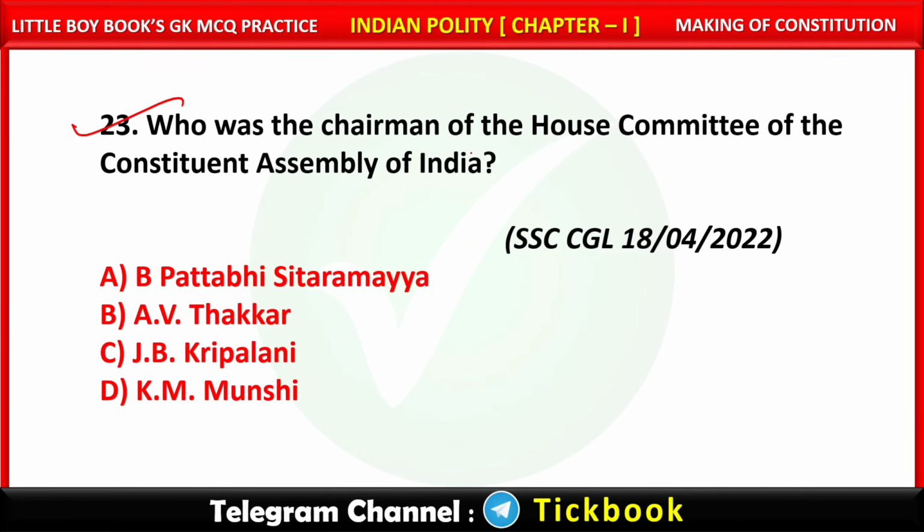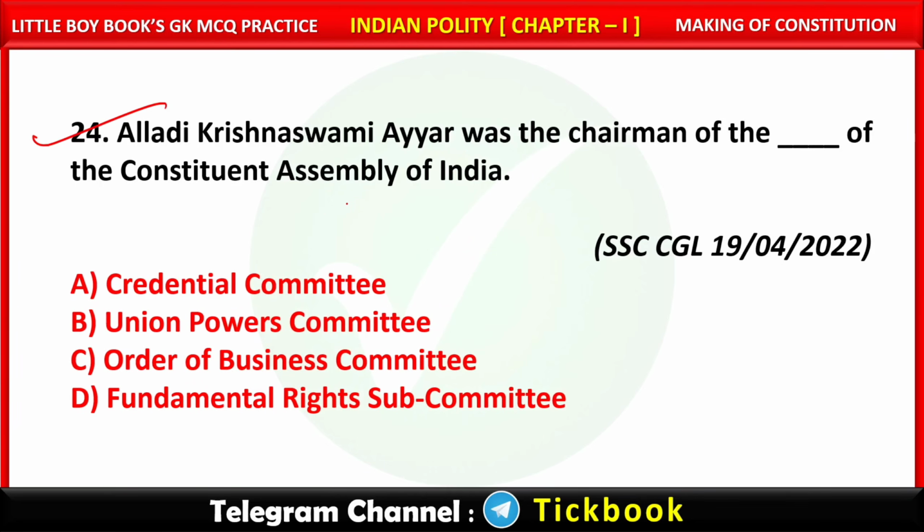23. Who was the chairman of the House Committee of the Constituent Assembly of India? Option number B is the right answer. Pattabhi Sitaramayya. 24. Alladi Krishnaswami Iyer was the chairman of the dash of the Constituent Assembly of India.